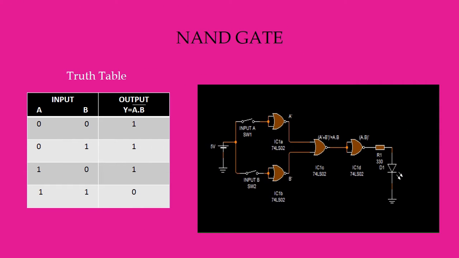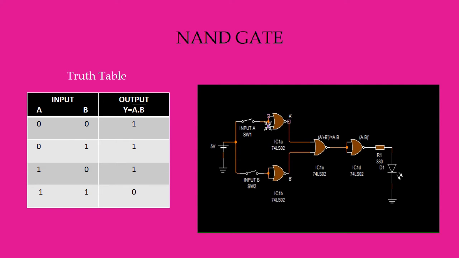So this is the NAND gate circuit implementation by using NOR gate chip only. Here we use 4 NOR gates. One is connected here, one is connected here and the other 2 are connected here. The chip number is 7402. The 2 inputs of this NOR gate have been shorted and also the 2 inputs of this NOR gate have been shorted.